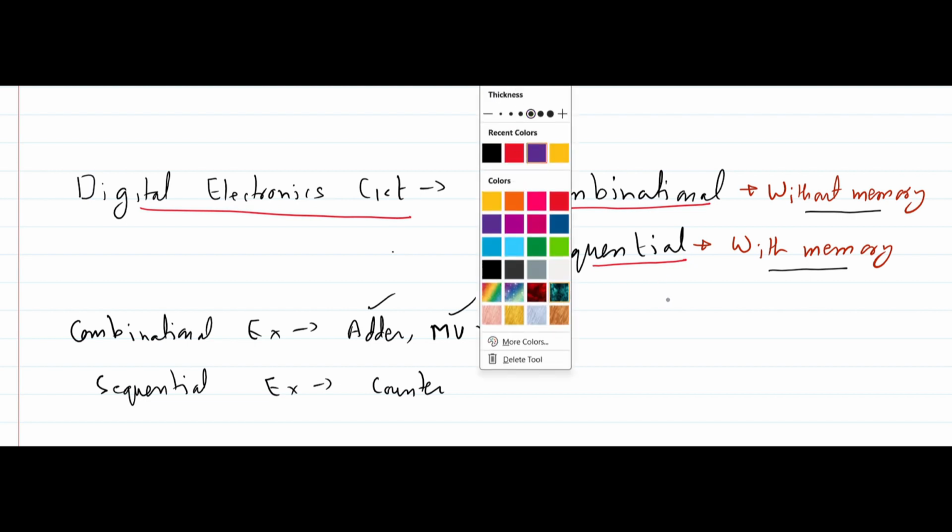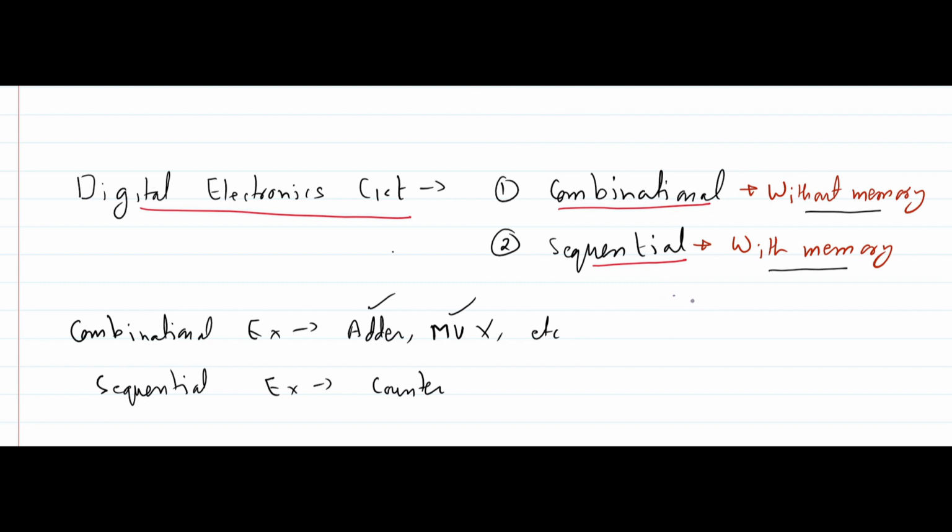So let me give you an example. Suppose I want to add 0 plus 1 and I want to add 1 plus 1. The answer of 1 plus 1 doesn't depend on the answer of 0 plus 1. 0 plus 1 will always be 1 and 1 plus 1 in binary will always be 10, and this is binary addition actually, right? So here the result will not depend on the previous output, right?